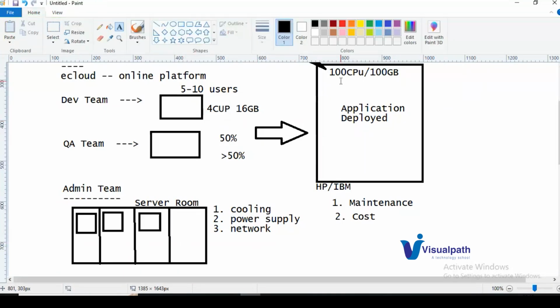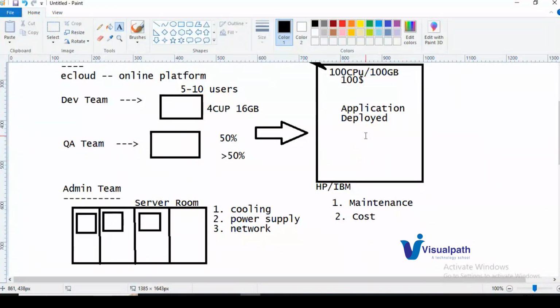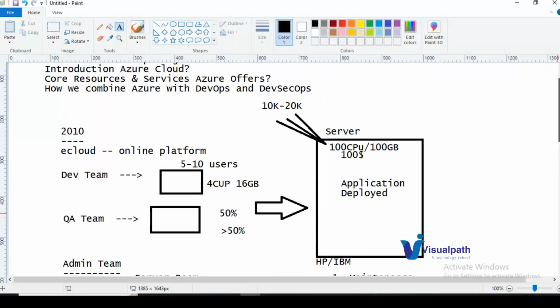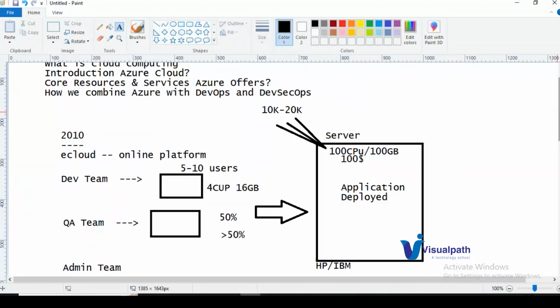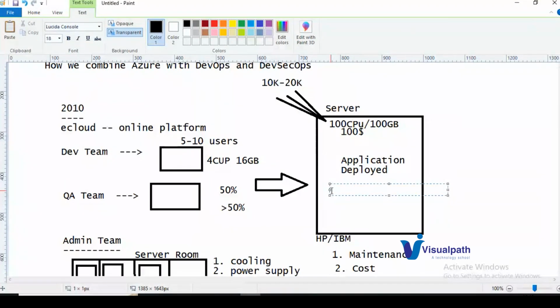As an example, say this is $100 it is costing us. Now this is about how effectively we are using the server which we have installed. Let us say you get maximum traffic between 9 p.m. and 11 p.m. For 2 hours only you are getting traffic to your application.